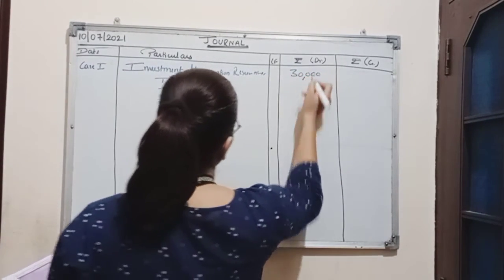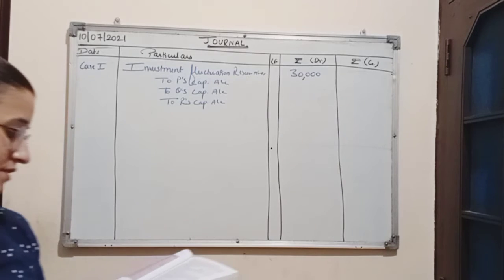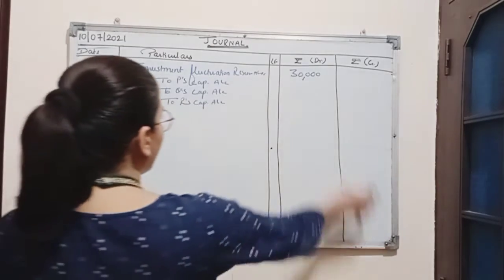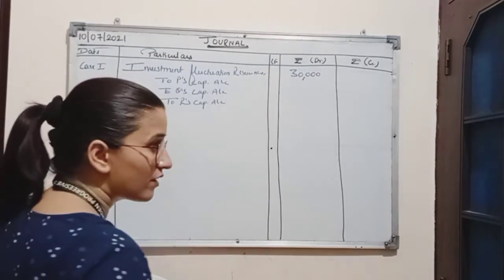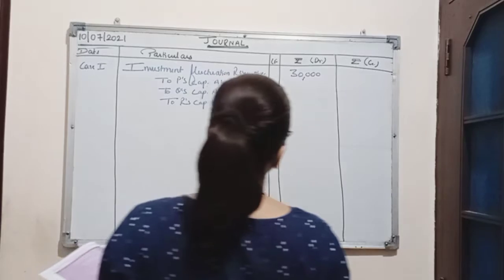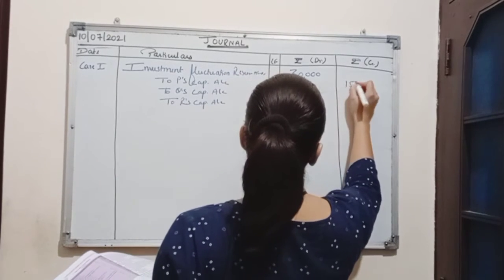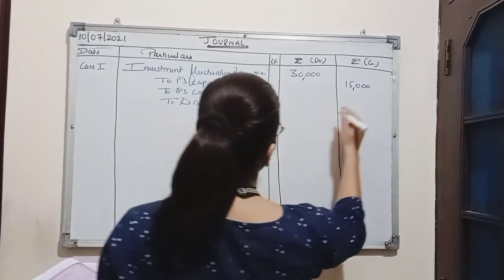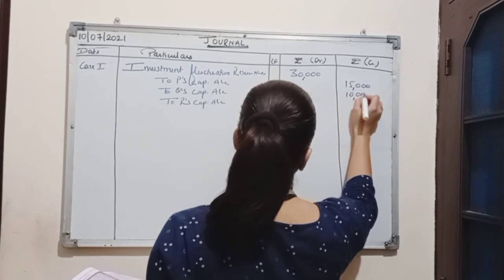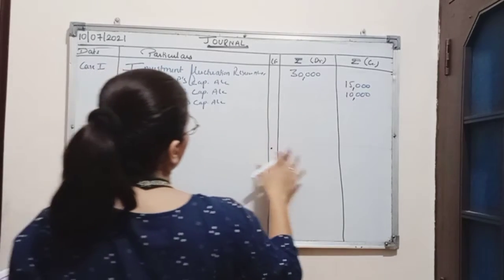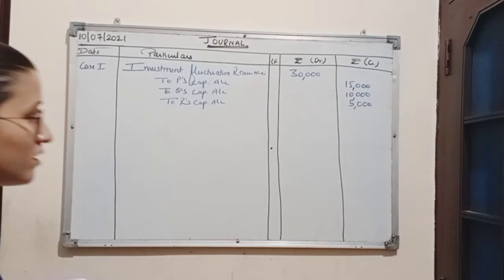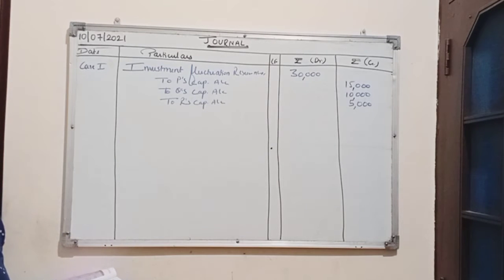This 30,000 will be distributed among the partners in the old ratio, which is 3:2:1. So by dividing 30,000 in the old profit sharing ratio, P's capital account will be credited with the amount 15,000. Q's capital account will be credited with the amount 10,000, and R's capital account will be credited with the amount 5,000. So this is how we will record the journal entry in the first case.